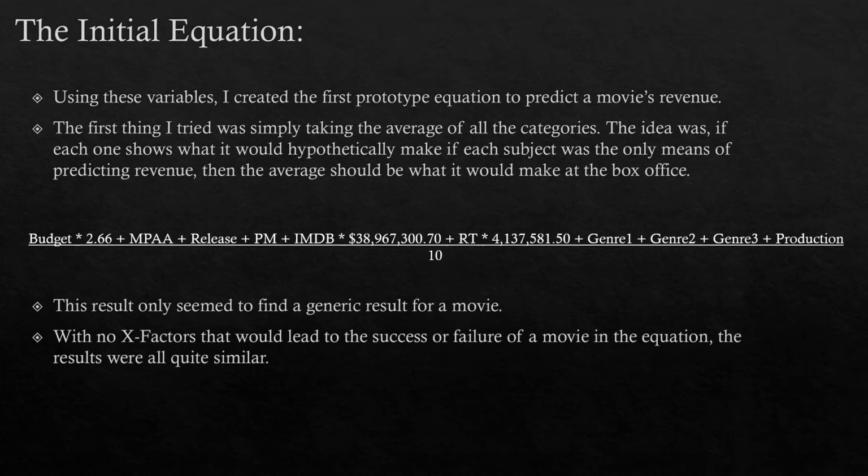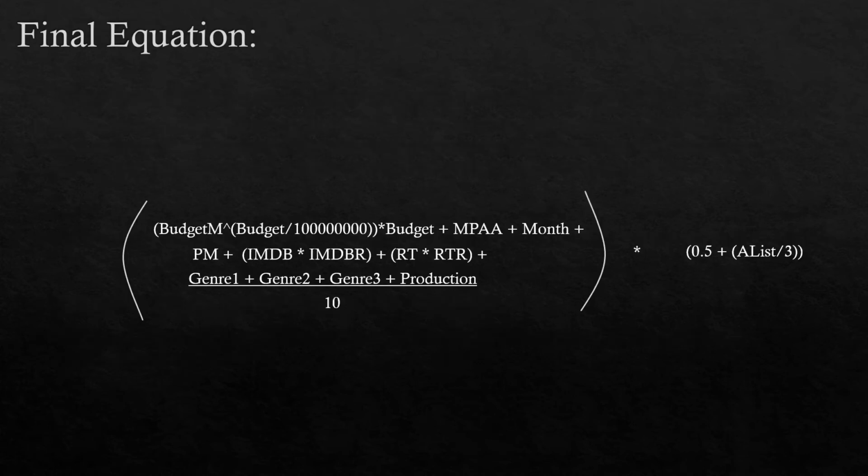In theory, if you took what a movie was going to make based on the individual aspects and averaged them, you would get what the movie would make overall. This led to more of just a generic result for a movie. It was around 150 million. With no X factors that would lead to success or failure of a movie in the equation, the results were all quite similar. Through many tests, I found that the budget multiple did not accurately reflect how well it would do at the box office.